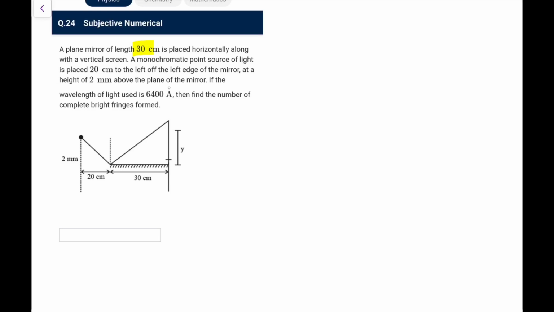Okay, a monochromatic point source of light is placed 20 centimeter to the left of the plane of the edge of the mirror at a height of 2 mm. If the wavelength is 6400 angstrom, then find the number of complete bright fringes formed.